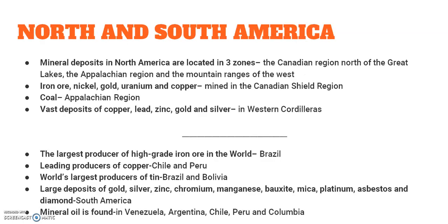Next, about North America and South America. Mineral deposits in North America are located mainly in three zones: the Canadian region north of the Great Lakes, the Appalachian region, and the mountainous ranges of the west. Iron ore, nickel, gold, uranium, and copper are mined in the Canadian Shield region. Coal is found in the Appalachian region, and in the West Cordilleras, there are vast deposits of copper, lead, zinc, gold, and silver. In South America, the largest producer of high grade iron ore in the world is Brazil alone.